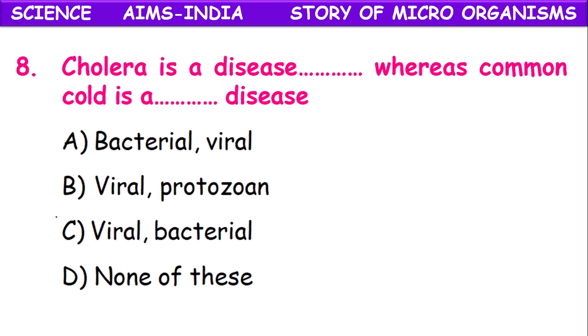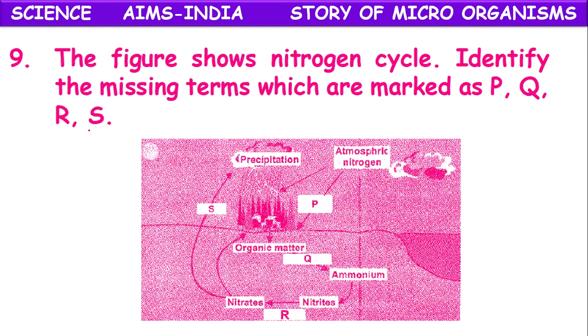Cholera is a disease, whereas common cold is a dash disease. Cholera is caused by which pathogen? Bacterial, viral; protozoan, viral; bacterial, viral. It is bacterial and viral, the first option. Cholera is a bacterial disease, whereas cold is a viral disease.